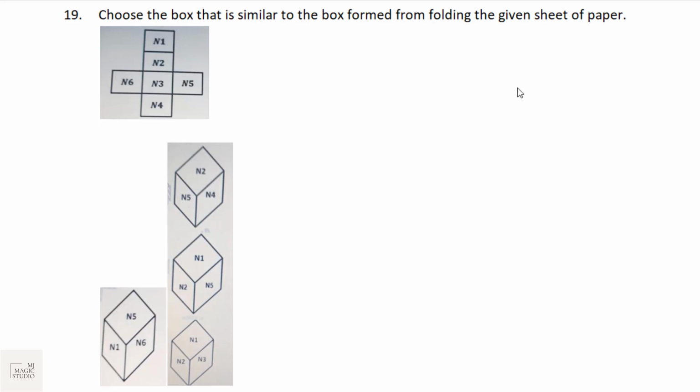Bucket number 19 is again from cuboid, but this is unboxing. Unboxed box references, faces are given. We need to find that box which is similar to the box formed from folding the given sheet of paper. Give it a try. The very first thing we should know is how to find these faces which should be opposite to each other. And this is the simplest of the diagrams given to us. We will see this rule and try to enjoy it also.